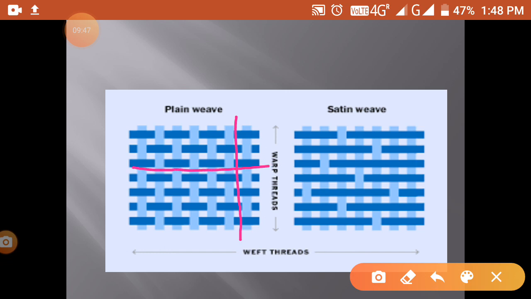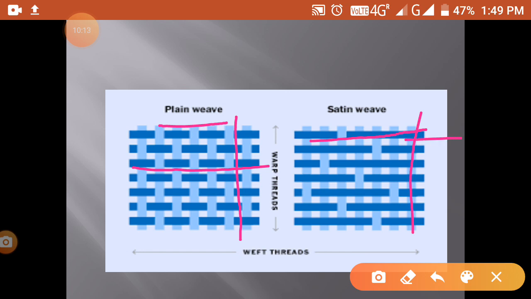When it is put crosswise, then it is called weft, and then the machine starts weaving it. This is called the plain weave. But in satin weave there are different types of weaves. So in satin weave we place threads like this, but the arrangement is different.